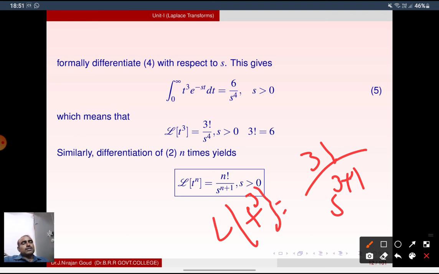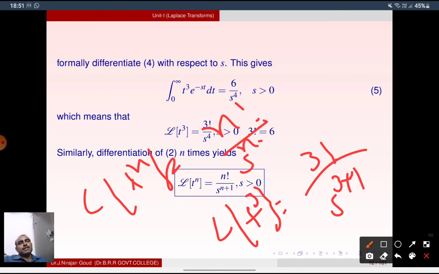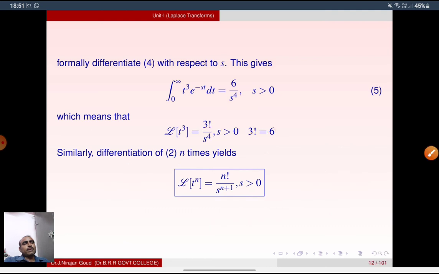So generalize this formula for n is equal to n. What do we get? L of t power n is equal to n factorial by s power n plus 1. This is the formula for the function f of t is equal to t power n, right?